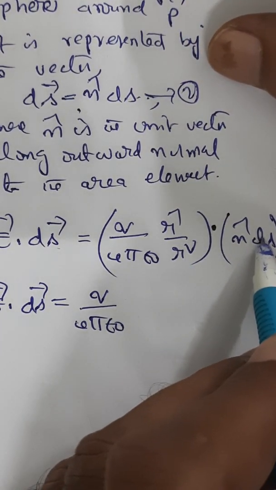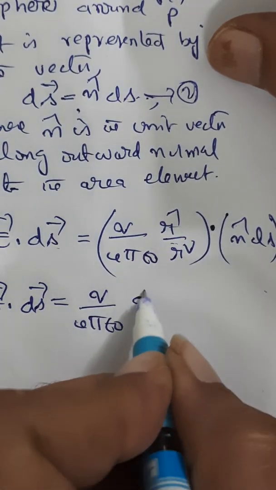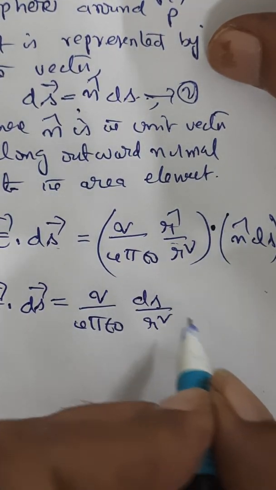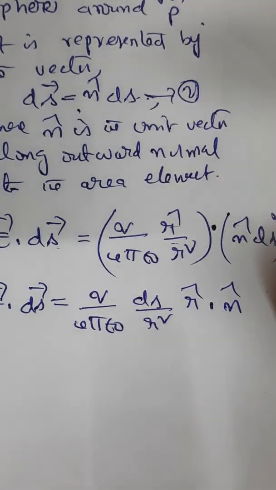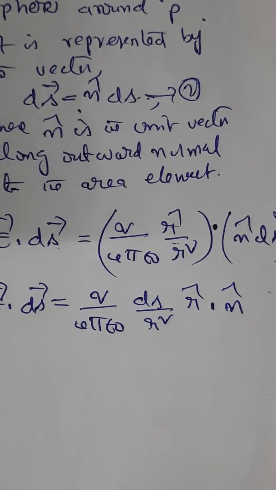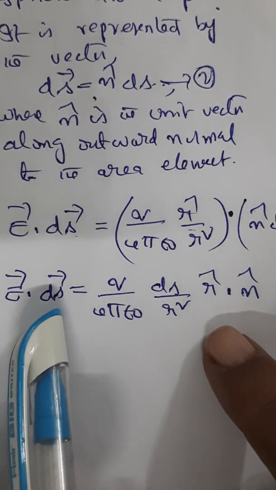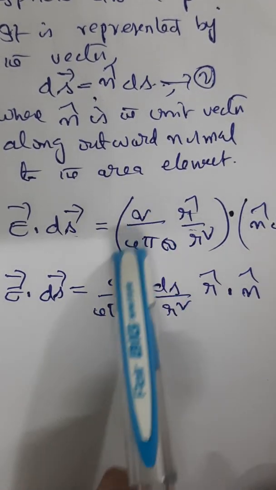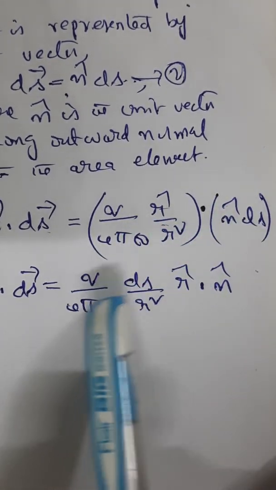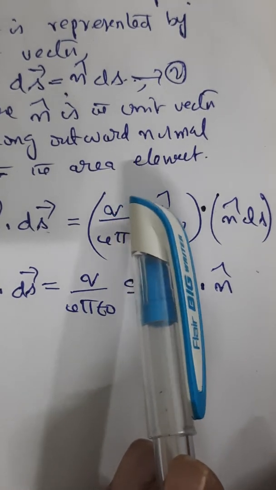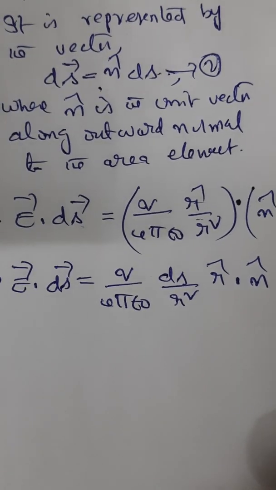Now in the numerator you have ds and r square. These two are directions. So therefore I will keep ds by r square as one term and r cap dot n cap as another term. Got the idea now? So this is the total flux. So q by 4 pi epsilon naught is kept as it is, and ds by r square is taken out. That leaves us with r cap and n cap, so they can be written like this. So this is at one point.